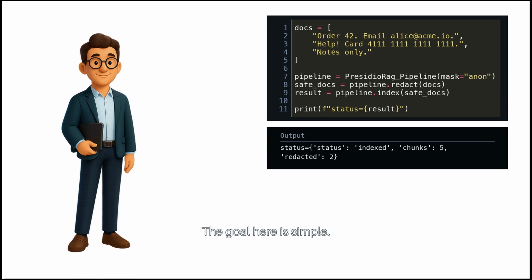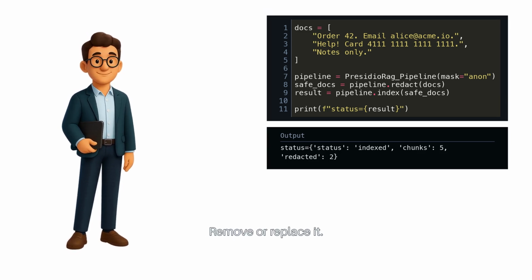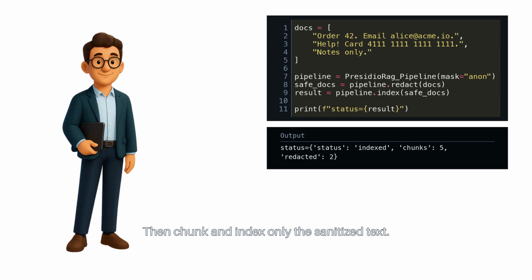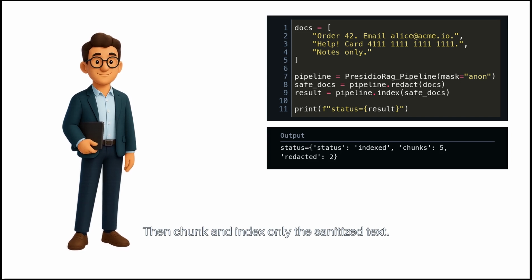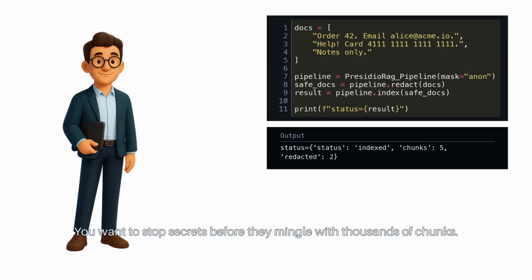The goal here is simple. Detect personal data early. Remove or replace it. Then chunk and index only the sanitized text. Think of it like a pre-filter at the door. You want to stop secrets before they mingle with thousands of chunks.